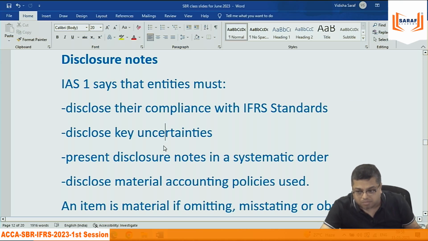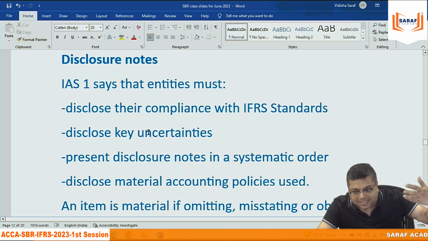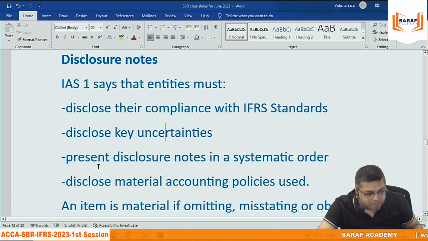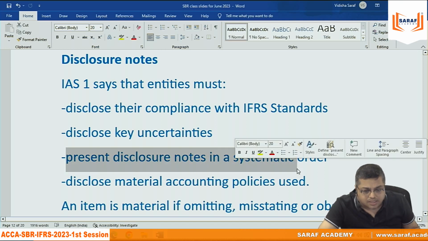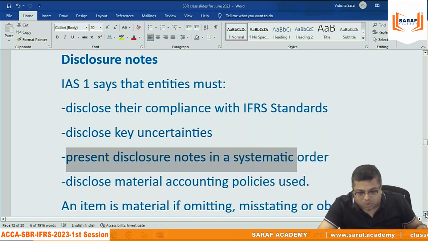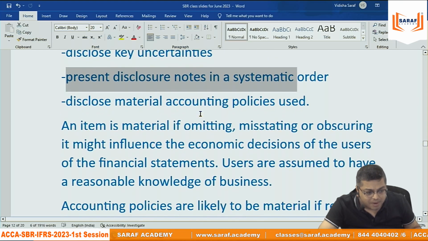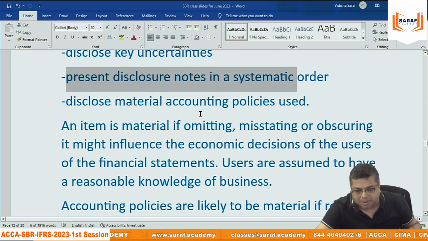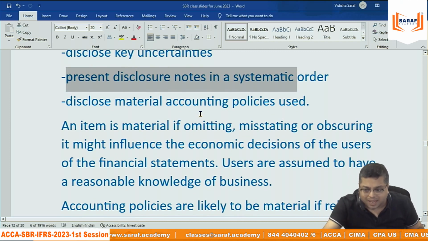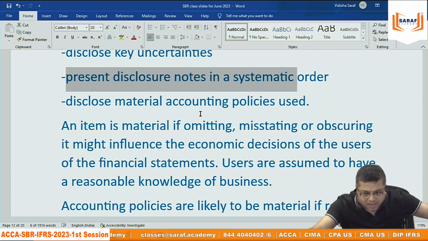Uncertainties means problems, risk in business or anywhere. Those risks are affecting the value of assets, liability, income, expenditure. Present a disclosure in systematic order by schedule, annexure, 1 by 1, 1A, 1B and so on, so that others can understand. Disclose material accounting policies. Material means in the PL account balance sheet, not written anywhere in the world.